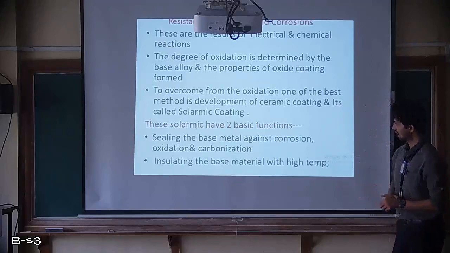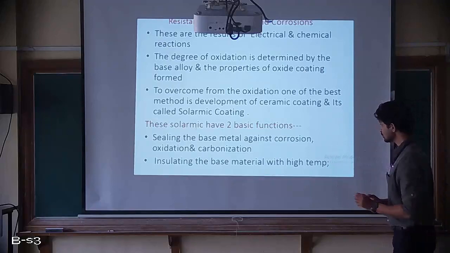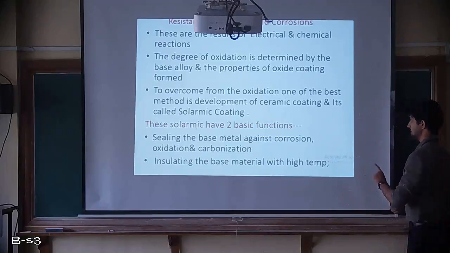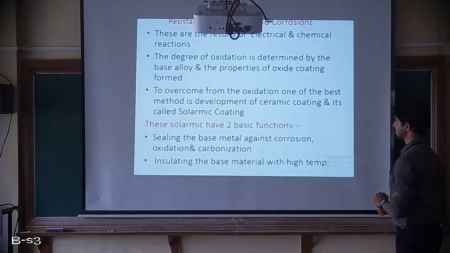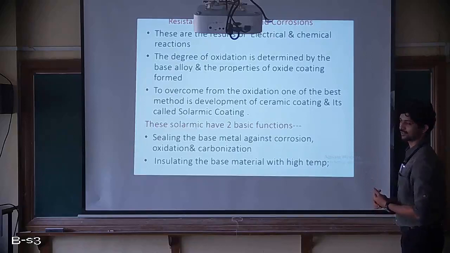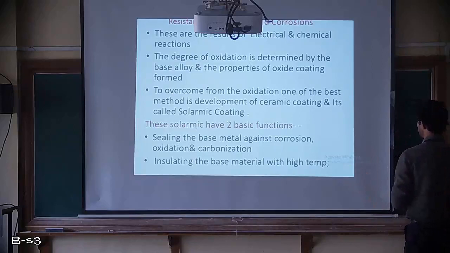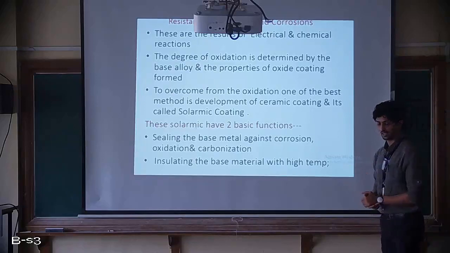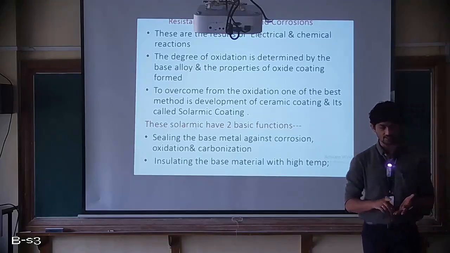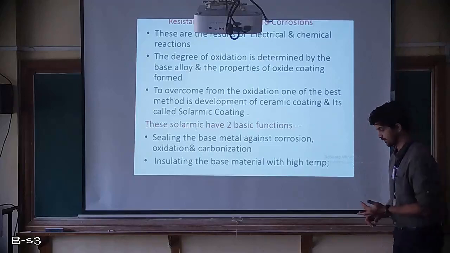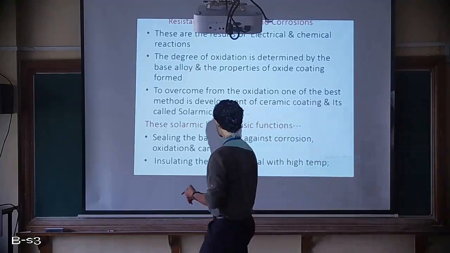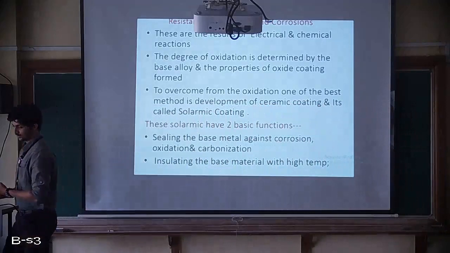The solarmic has two basic functions. First one, sealing the base metal against corrosion, oxidation and carbonization. And second one is insulating the base material against high temperature. So it also gives insulation, and it also gives resistance to corrosion and oxidation. So that is the use of solarmic coating.